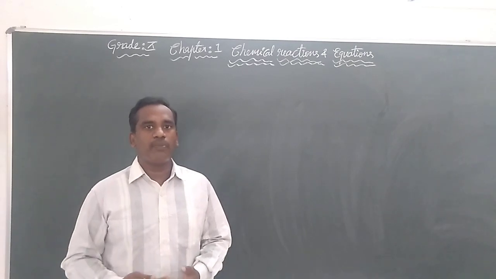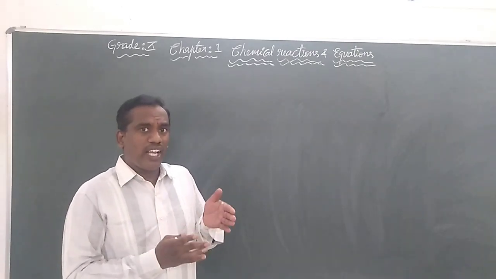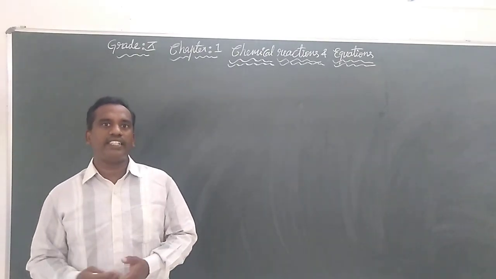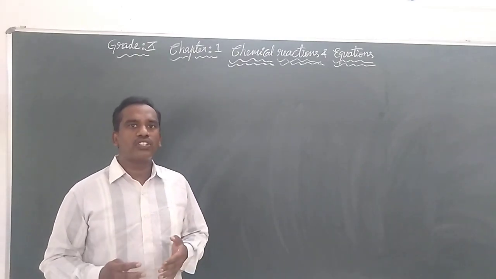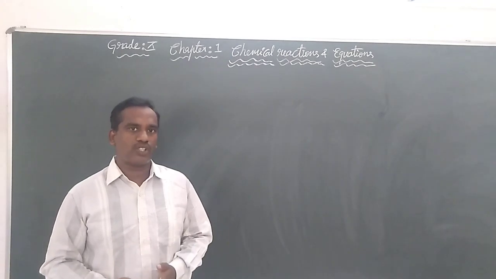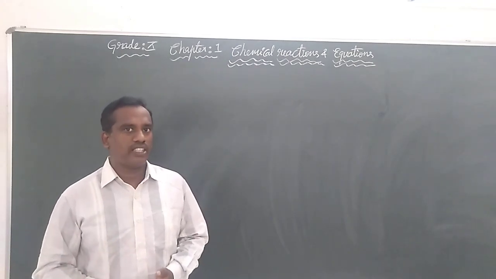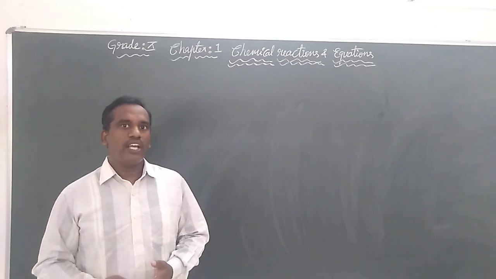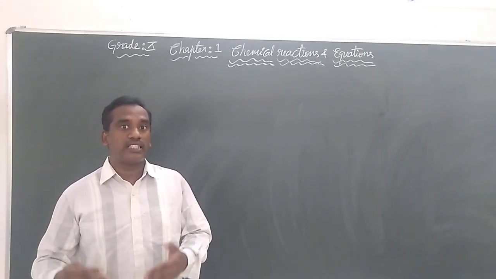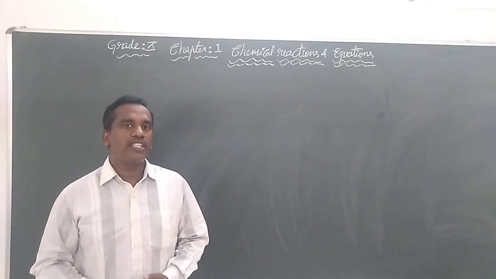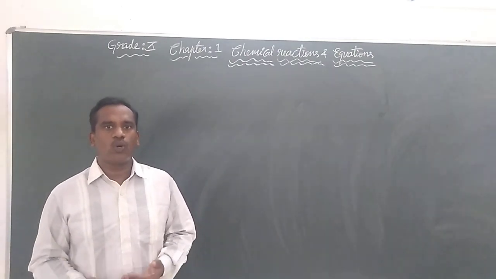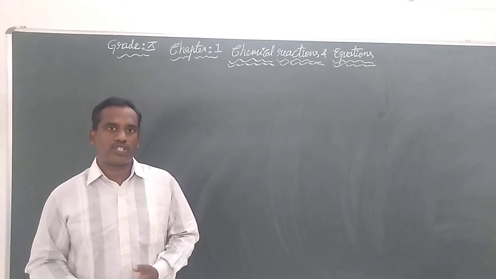The change we see here is a chemical change, because we learned in grade 9 about physical change and chemical change. Many differences we learned there. A chemical change is a permanent change in which new substances are formed. So we can say the process of souring of milk is also a chemical change.